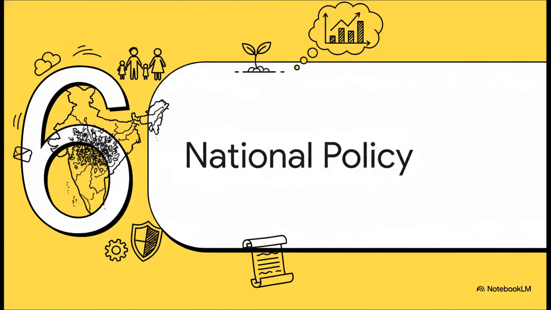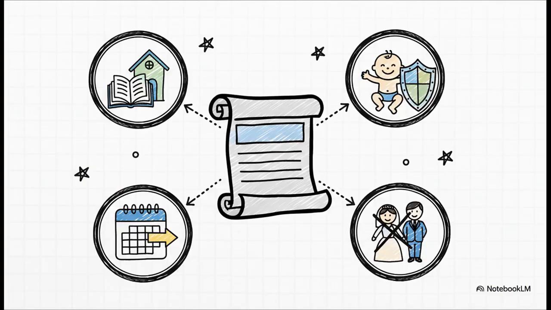All right, we're on to our last section. What has the government done about all this? This brings us to the National Population Policy. The National Population Policy of the year 2000 was a big step.